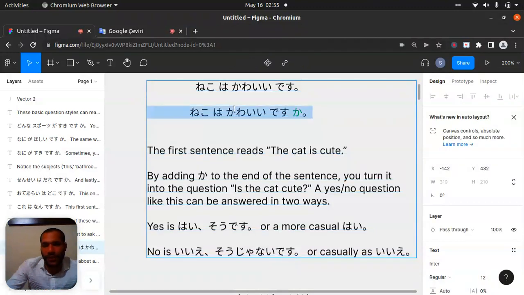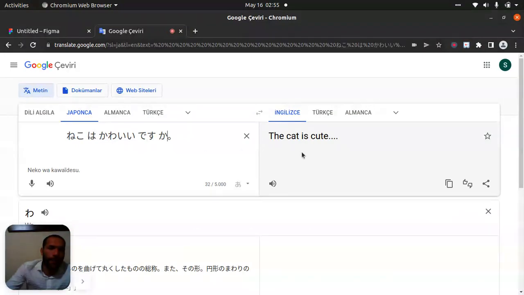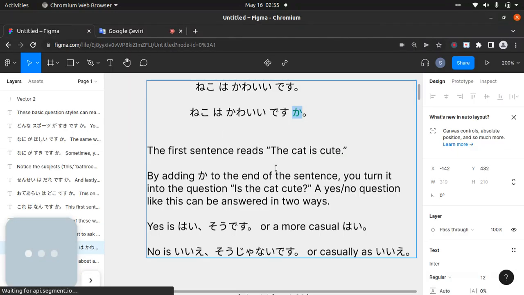Let's check if it is true. Neko wa kawaii desu ka? Is the cat cute?